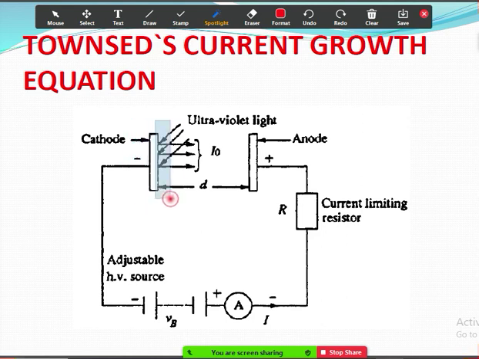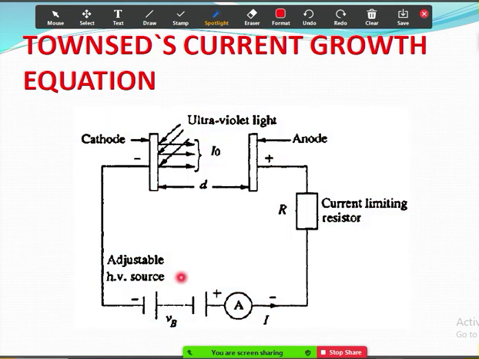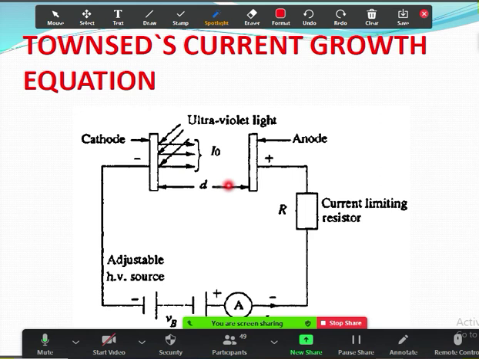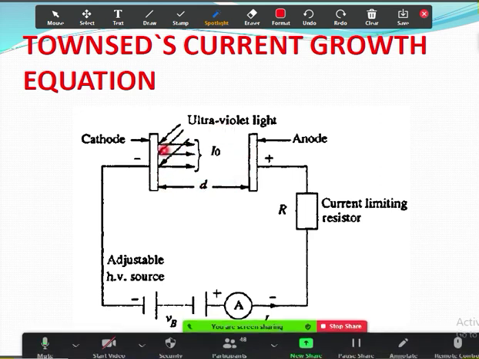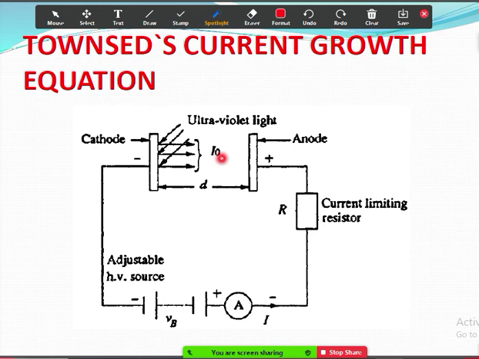It has a cathode, an anode, and a high voltage adjustable source. This is an ammeter and a current limiting resistor. This is the gap between the cathode and anode. Here the gas gets filled, so the ionization process takes place between cathode and anode. Here the arc strikes. Whatever electrical discharge or arc is set up will happen here.